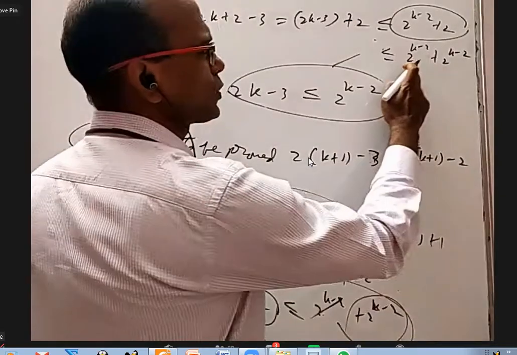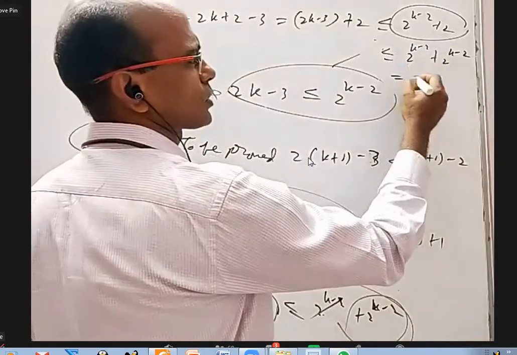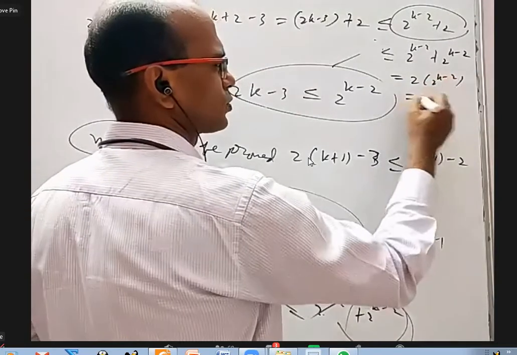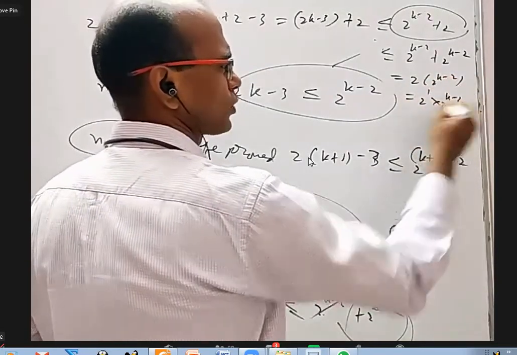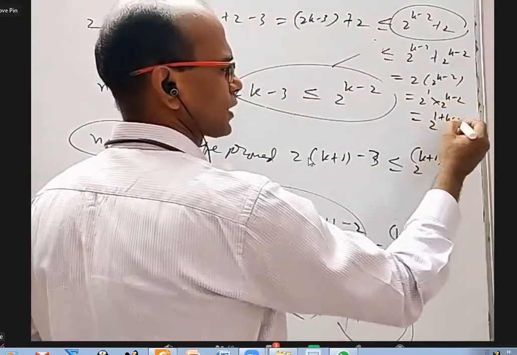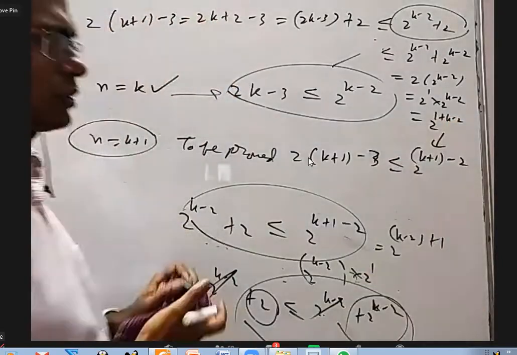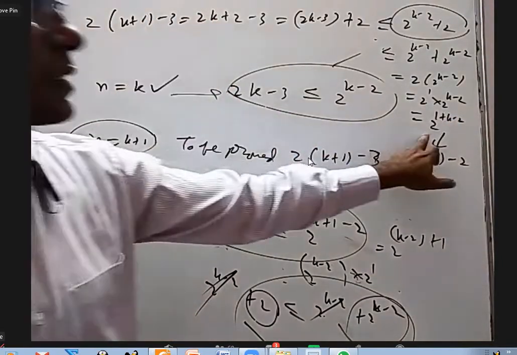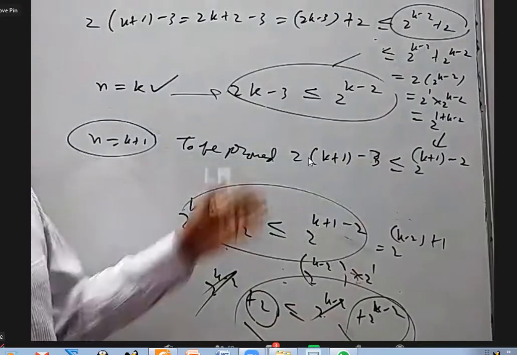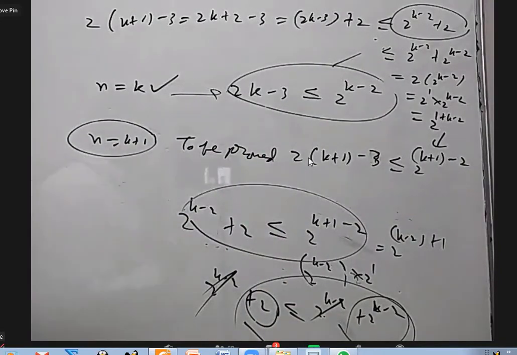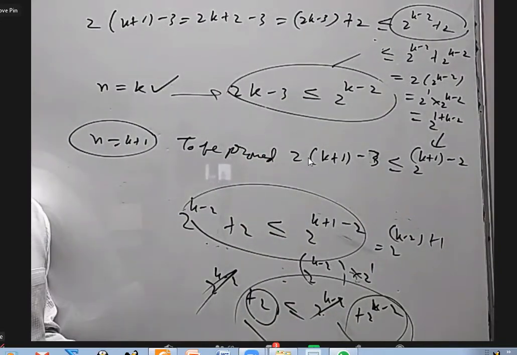So now this is 2 power k minus 2, this is 2 power k minus 2. It is 2 into 2 power k minus 2, 2 power 1 into 2 power k minus 2, 2 power 1 plus k minus 2, which is exactly this. So I could prove this is less than this, the required answer. So P of k plus 1 is true. Is it fine, everybody?